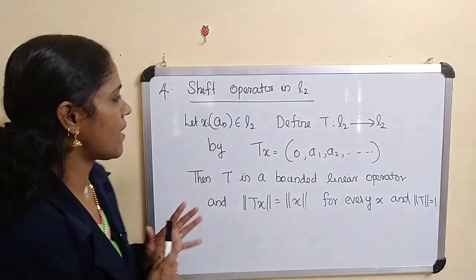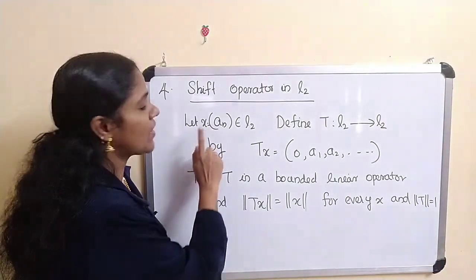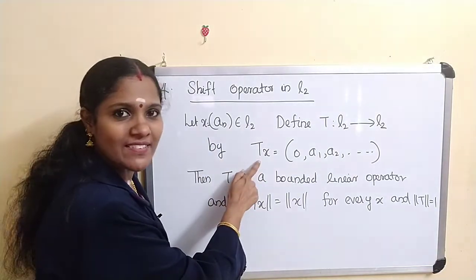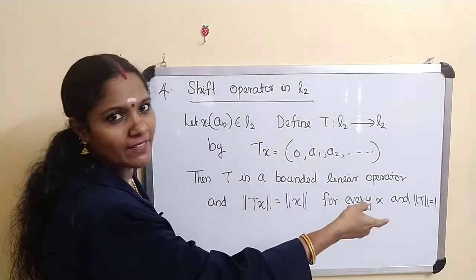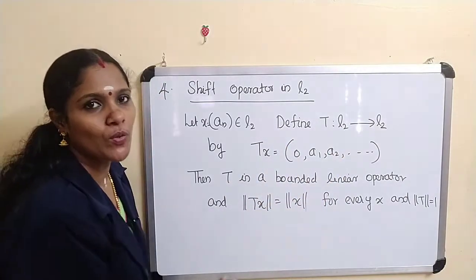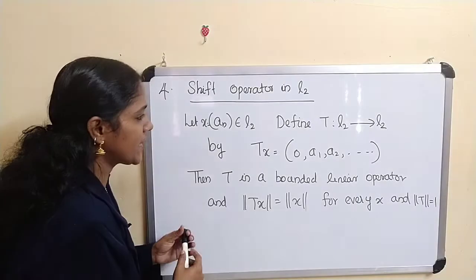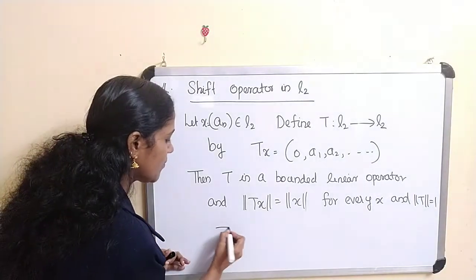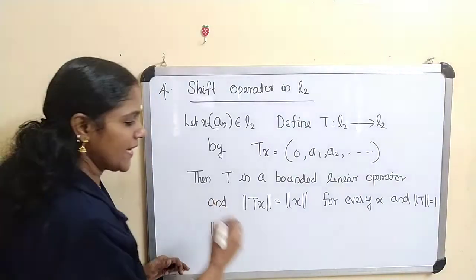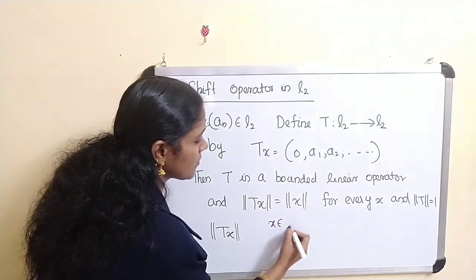Just look at this map. If x is equal to a1, a2, etc., an, now what about Tx? Tx is actually one shift. The first position is 0, then all the other remaining terms a1, a2, etc. Now what about norm of Tx? This is in L2, for x belonging to L2.